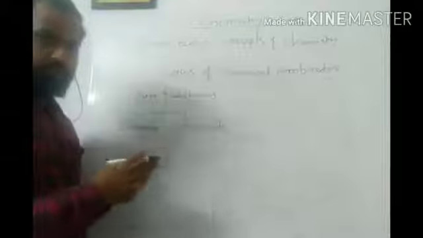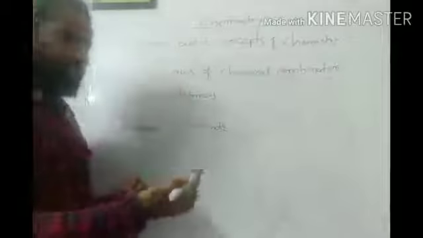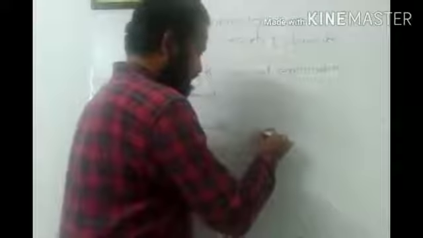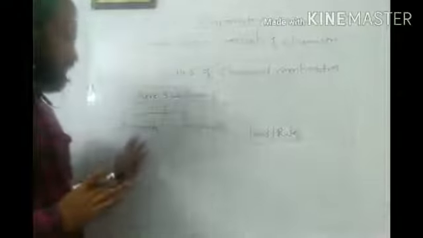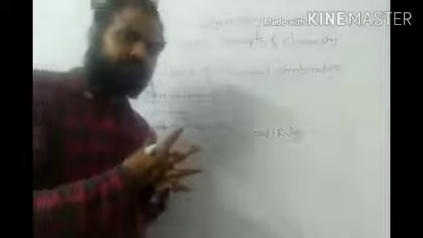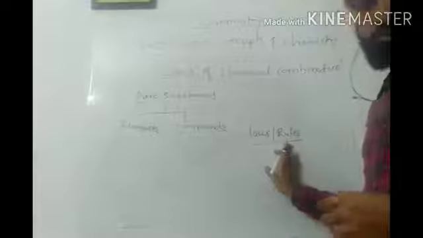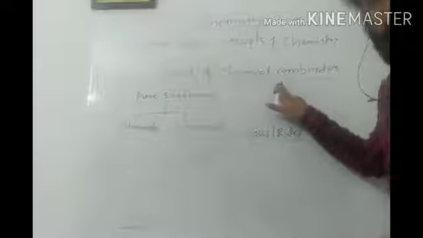So in order to decide that fixed ratio of this particular chemical, I have to use some laws. Or we commonly call this as rules in our day-to-day language. So in order to get the compound from the elements, we have to combine the elements by using some laws and rules. So those laws and rules are nothing but the laws of chemical combinations.